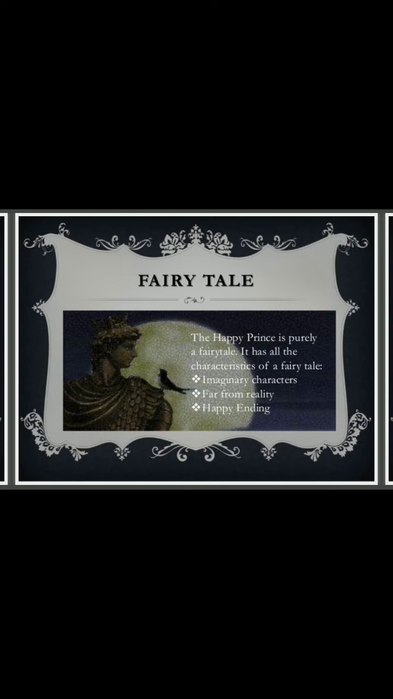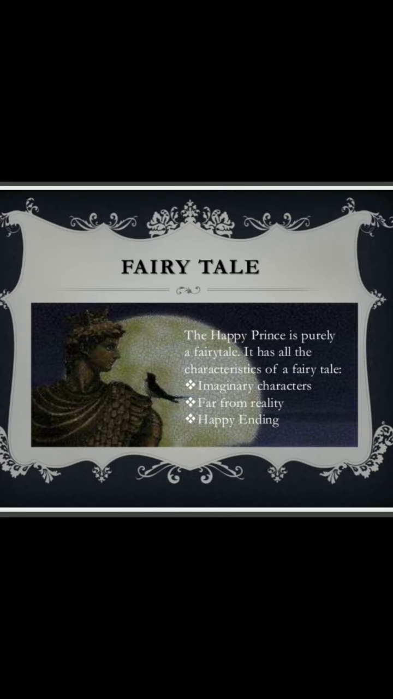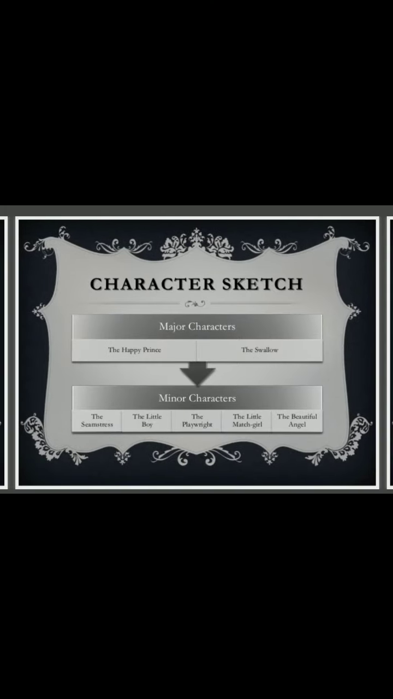Now about the chapter. This chapter is basically a fairy tale. The Happy Prince is purely a fairy tale. It has all the characteristics of a fairy tale, like imaginary characters, far from reality, and a happy ending. As we read about fairy tales, what do we learn from fairy tales? That all the characters in that story are always imaginary. Then all the things that happen in that story are fiction, and a fairy tale always ends with a happy mode.